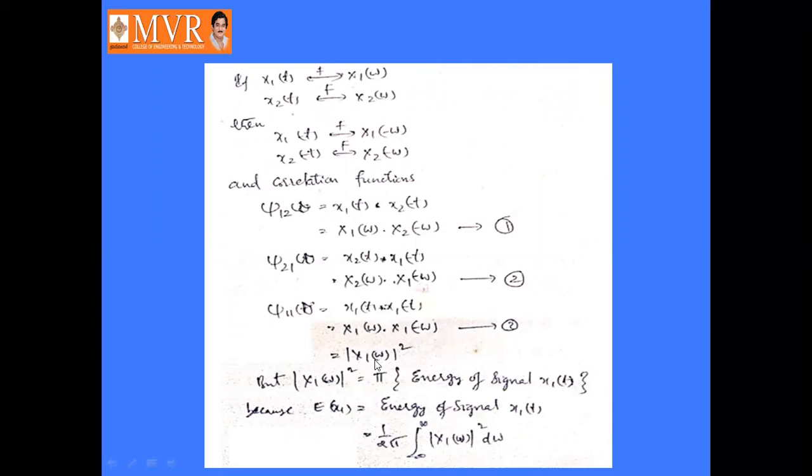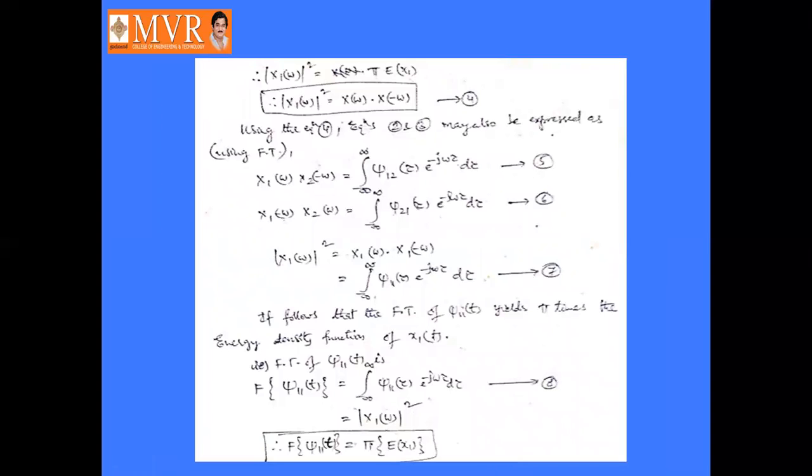It is nothing but the energy density spectrum. Mod X1 of omega squared is equal to pi times the energy of the signal x1 of t, that is E of x1. So mod X1 of omega squared is equal to pi into E of x1, where E of x1 is the energy of the signal x1 of t, which is represented as 1 by 2 pi integral minus infinity to infinity mod X1 of omega squared d omega. Okay, so mod X1 of omega squared is equal to pi times E of x1.